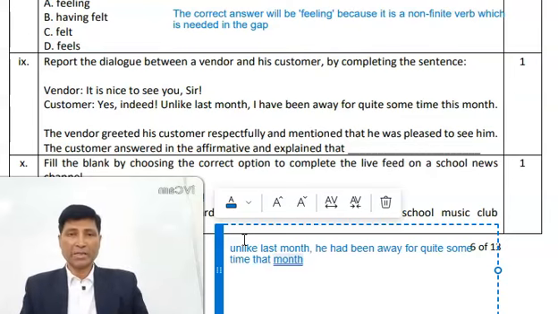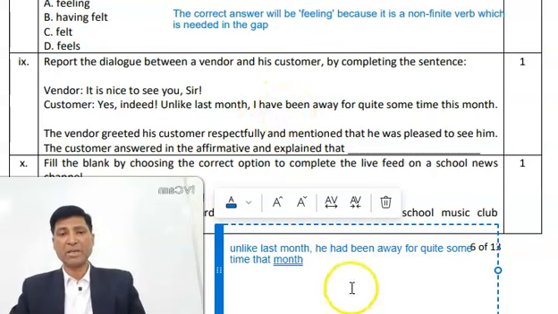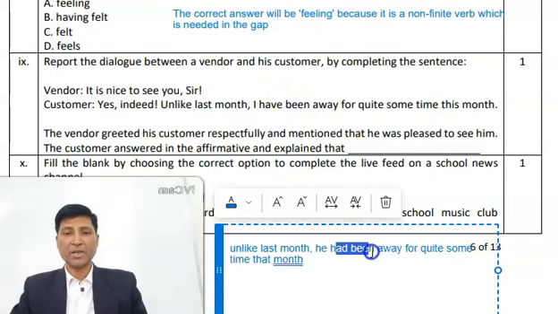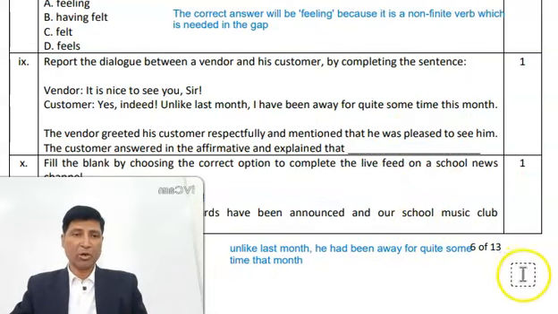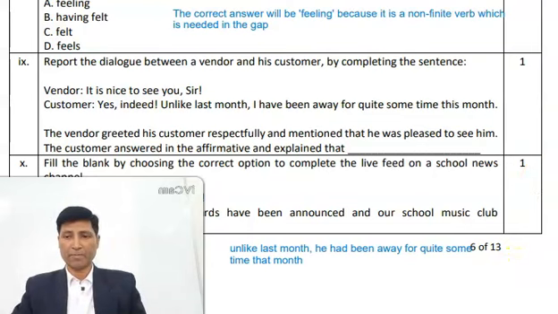So this will be your answer. Why? Because here he is changing according to customer, the pronoun is changing, and this given verb is in present perfect tense, have been is in present perfect tense, so it will change to past perfect, and again this word has been given this month, it will change to that month. So by applying the Recovia technique, you can solve any question.